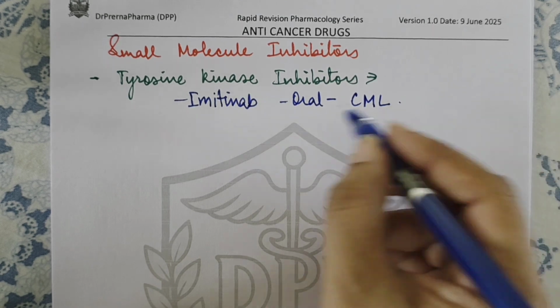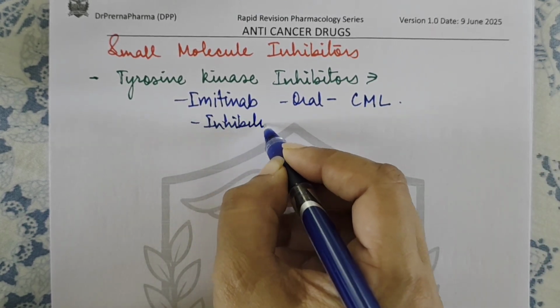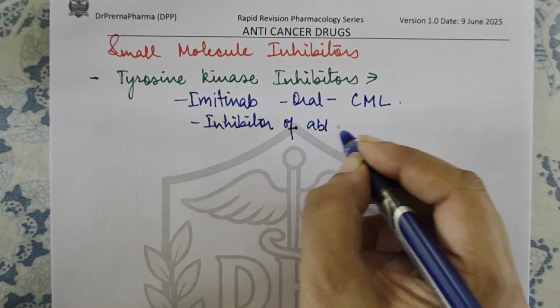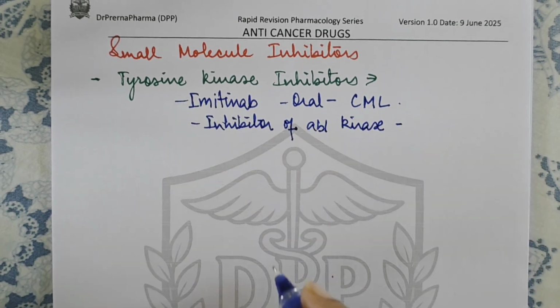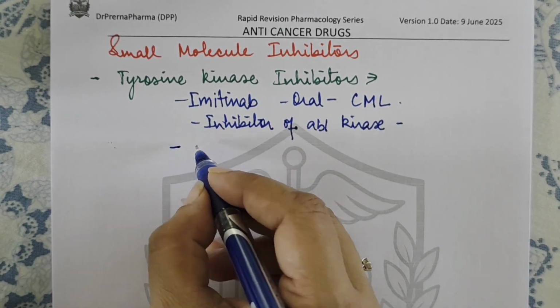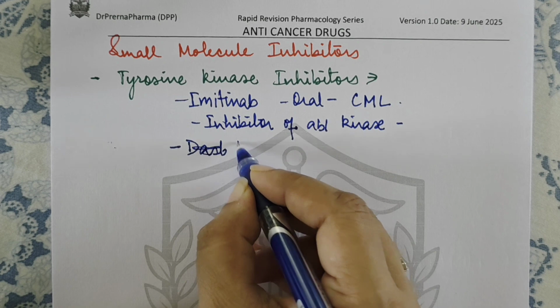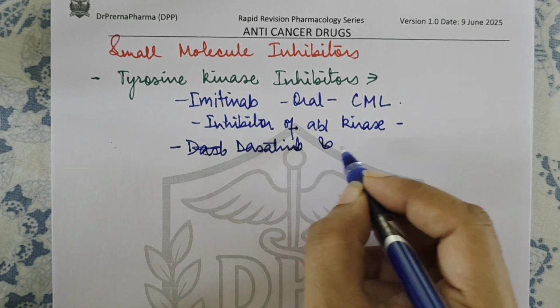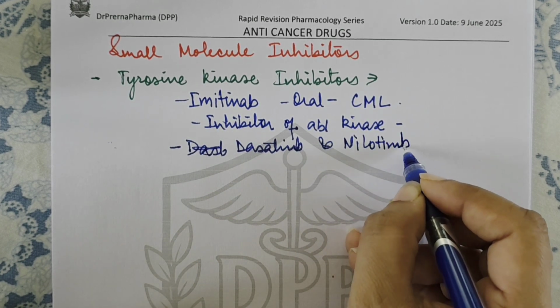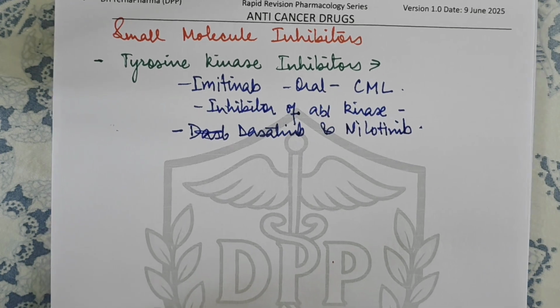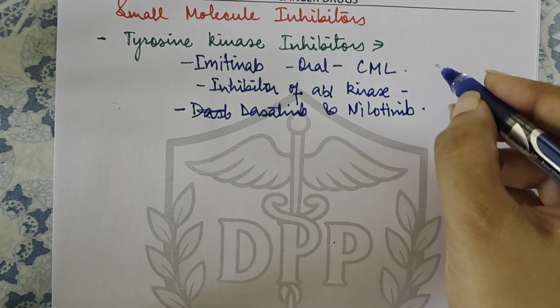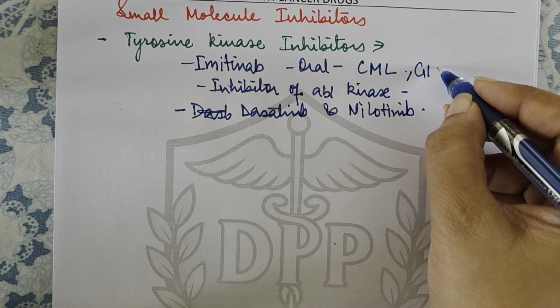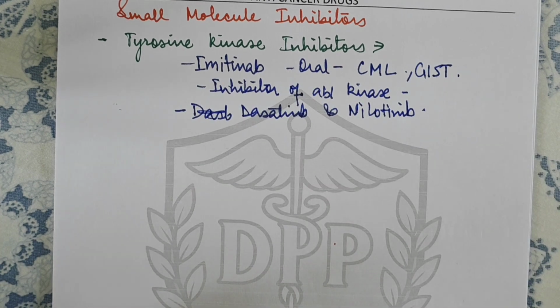Okay, it is basically an inhibitor of ABL kinase. Then there are other drugs in this category, that is dasatinib and nilotinib. Right, now imatinib is a drug of choice used in CML and it is also used in another tumor, that is gastrointestinal stromal tumor, right?